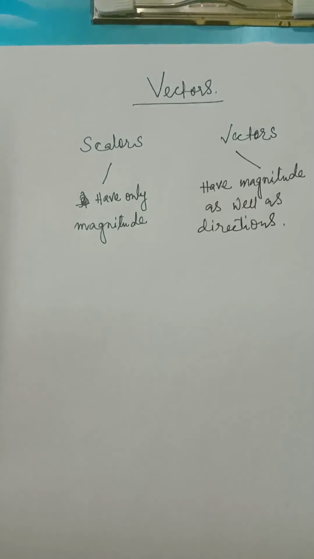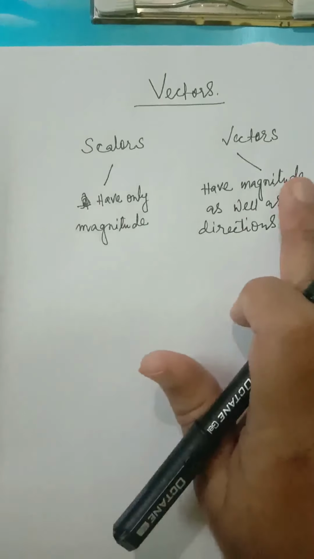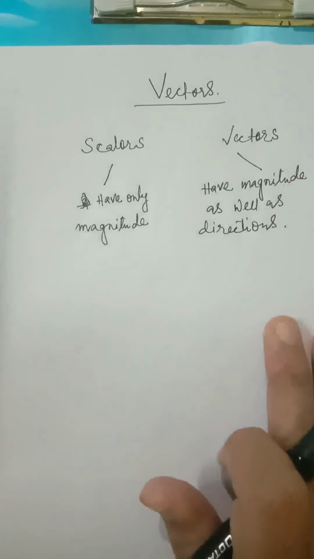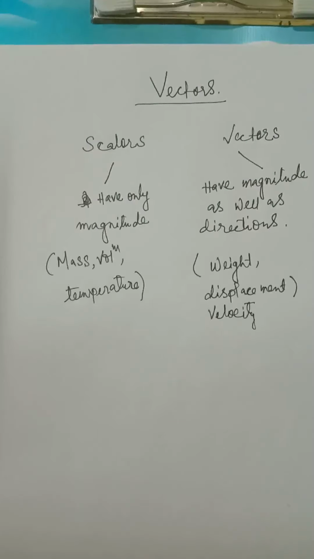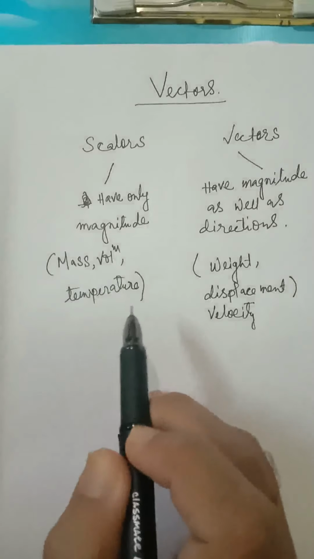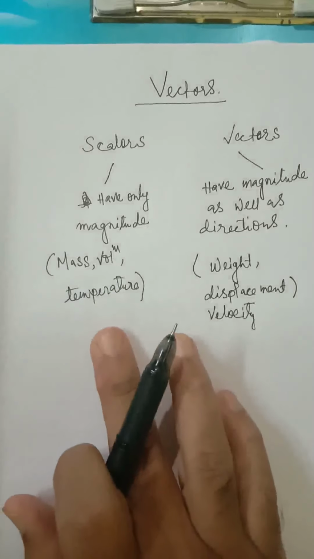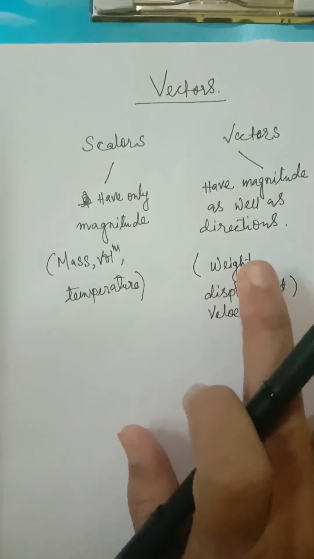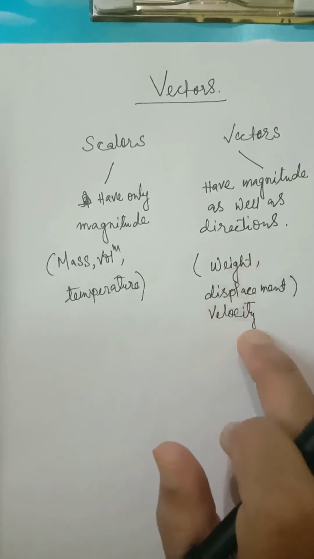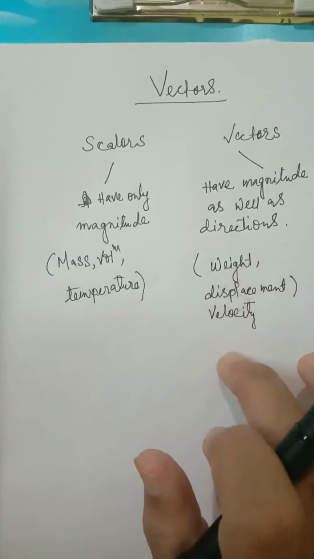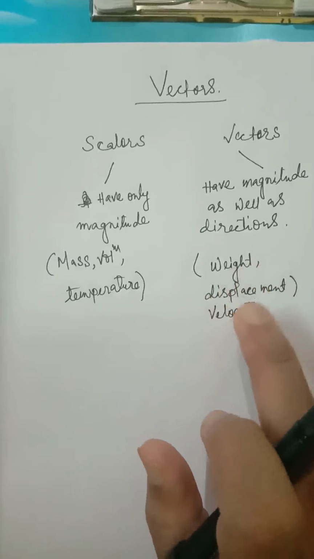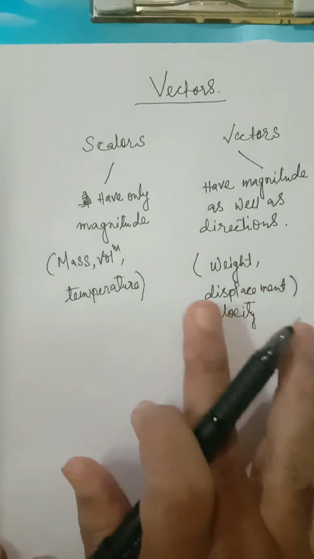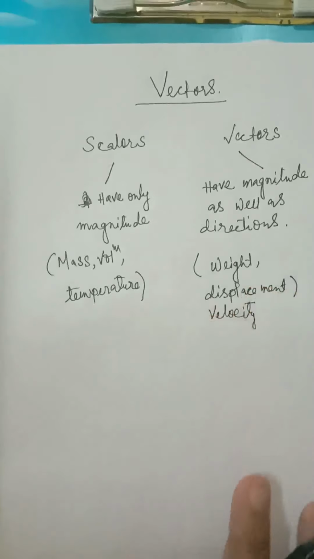Mass, volume, temperature, etc. are examples of scalar quantity, which has only magnitude, and weight, displacement, velocity are examples of vector quantity. These have magnitude as well as certain directions.